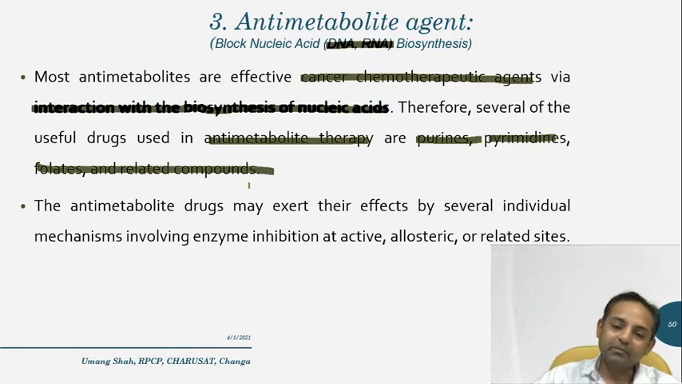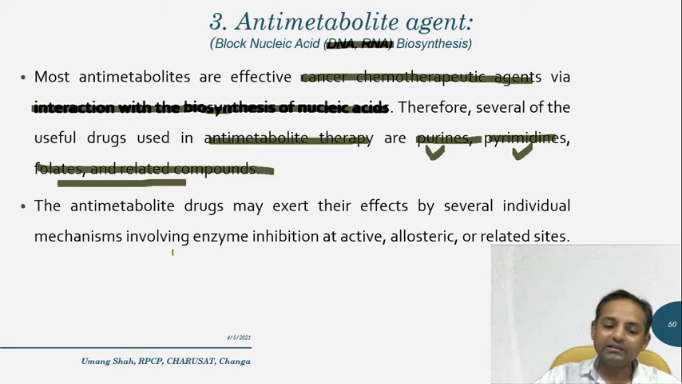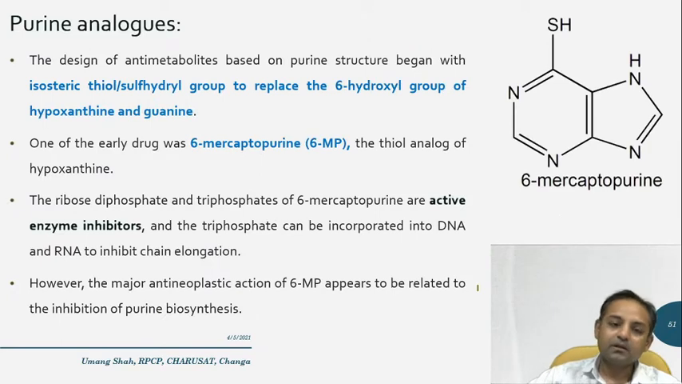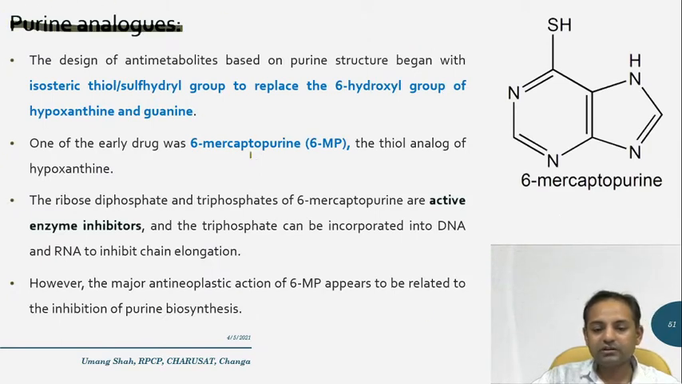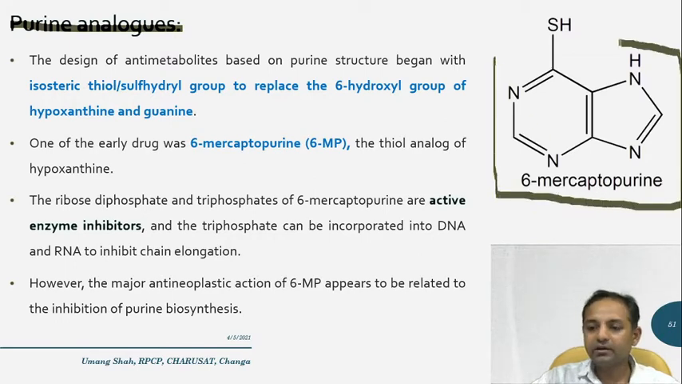So in these antimetabolite agents, the basic rings present are purine, pyrimidine as well as folate and other related compounds, and these compounds may exert their effect by several individual mechanisms involving enzyme inhibition at active, allosteric as well as related sites. So let us discuss the first class, that is called purine analogs. Okay, so this whole ring is called the purine ring. So that's why it is called purine analogs.